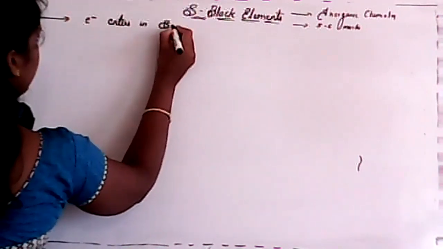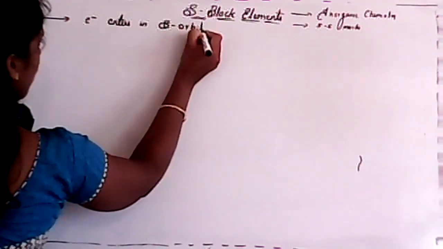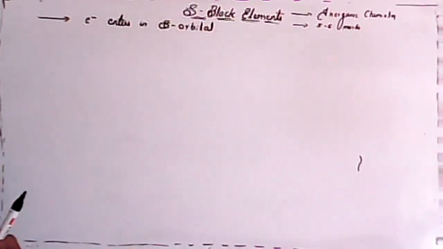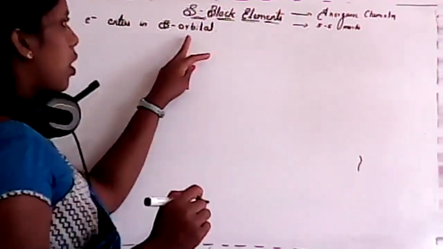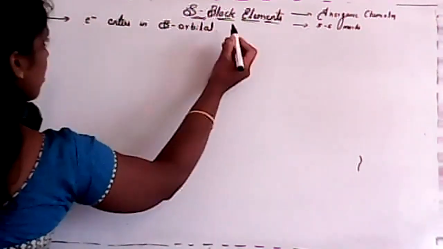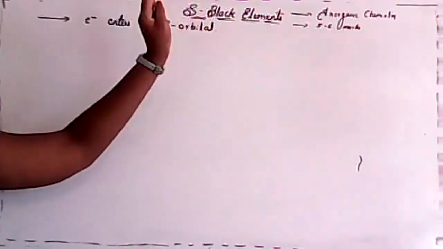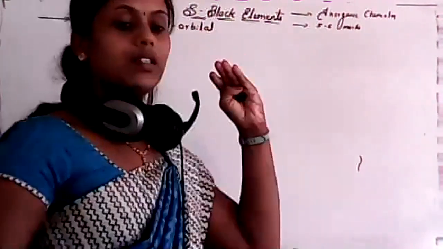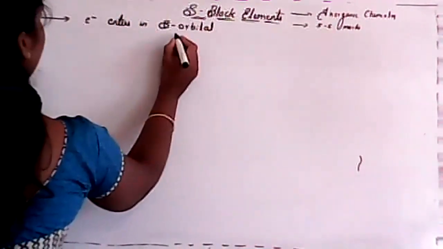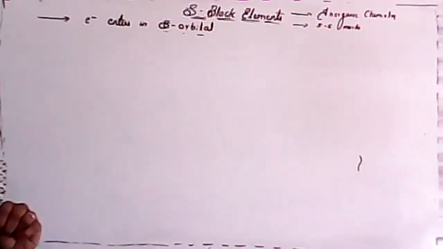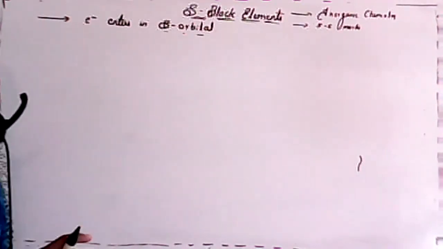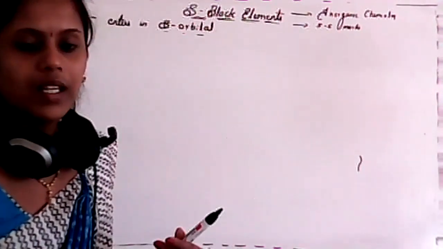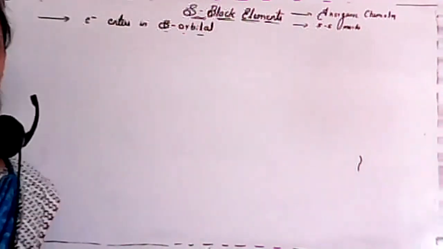Those are known as S block elements. Clear?